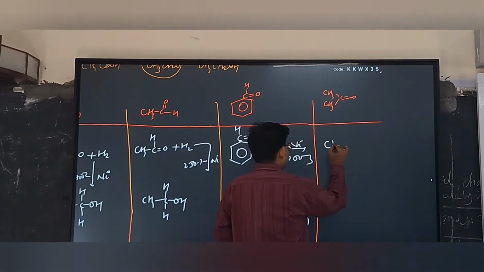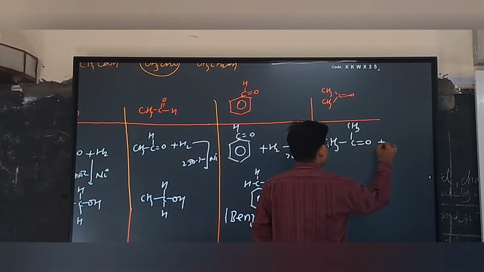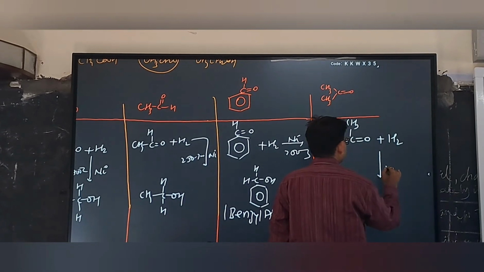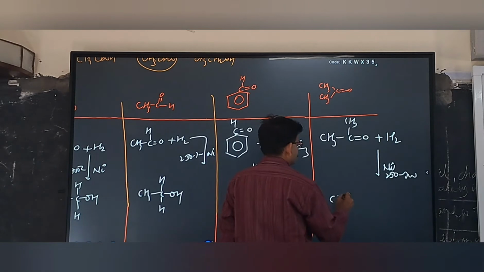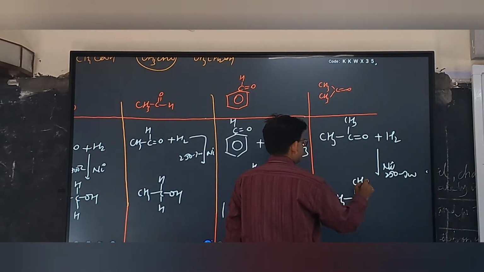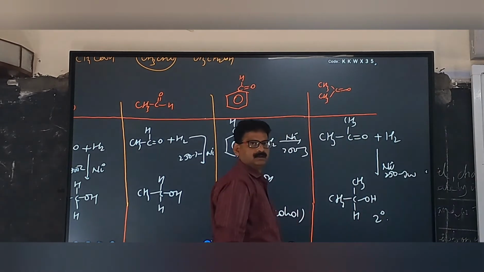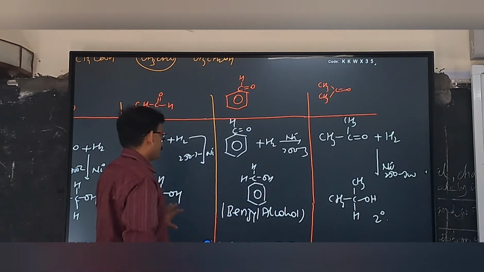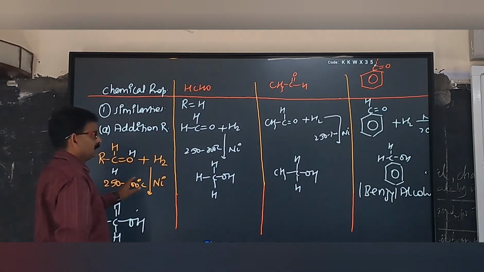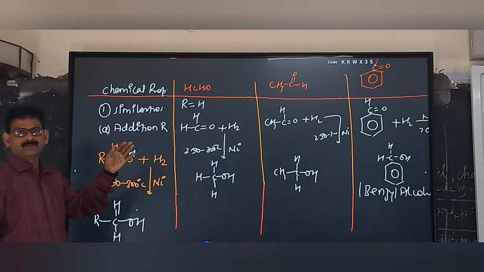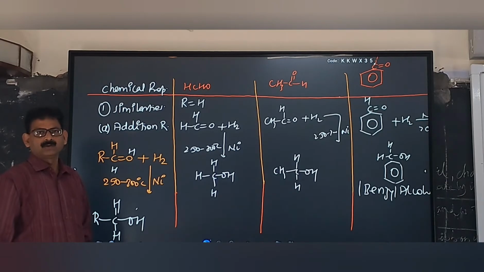Similarly, if you want to react acetone with hydrogen, the catalyst will be nickel and the temperature will be the same. Now it will give CH3CH(OH)CH3. Now a secondary alcohol is formed. Am I clear? You will follow this general reaction and change the value of R, then all the reactions will take place. Okay, better note down.